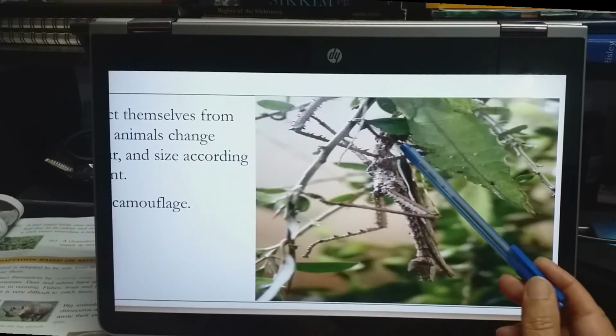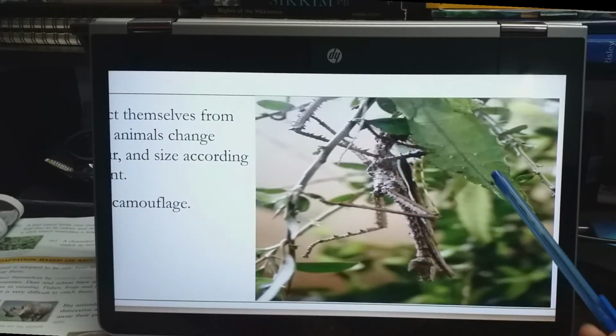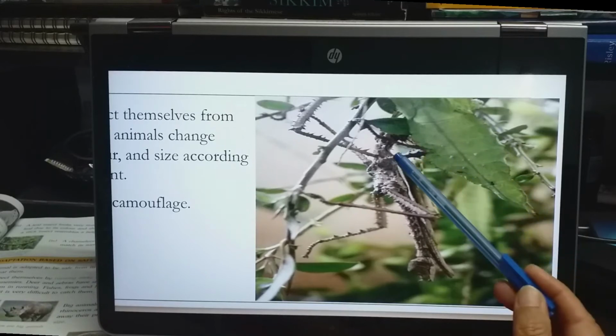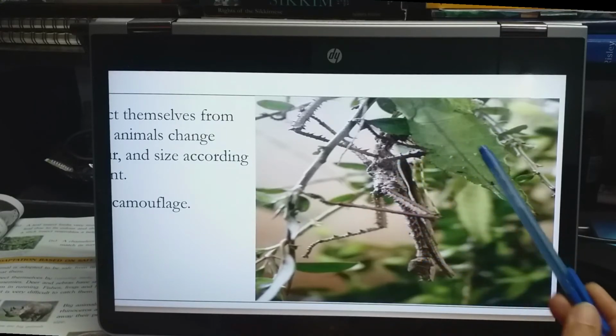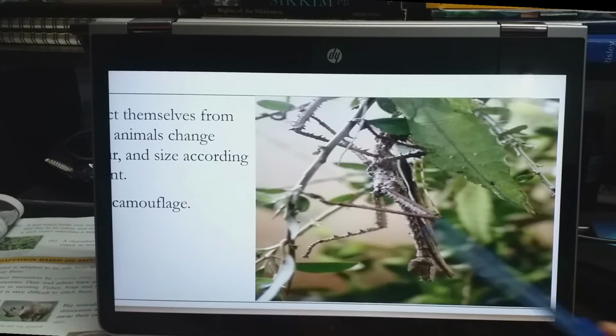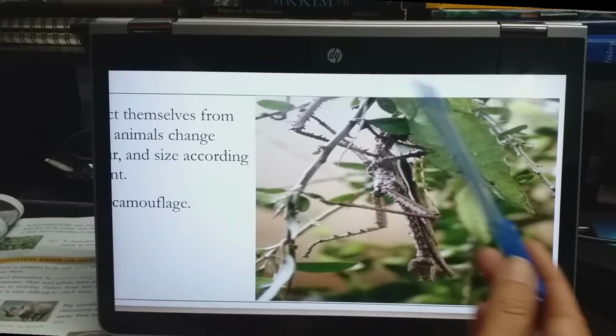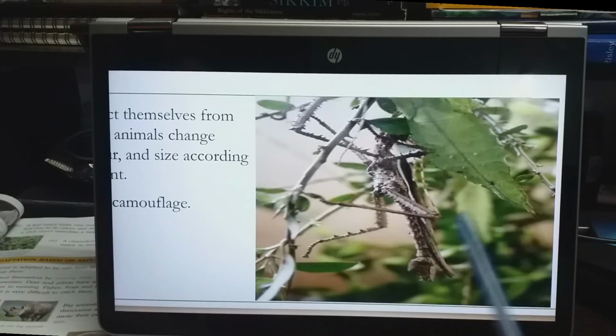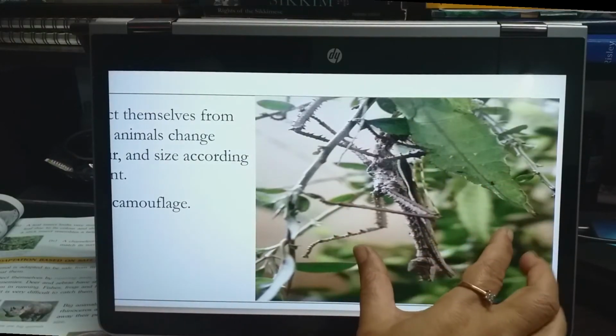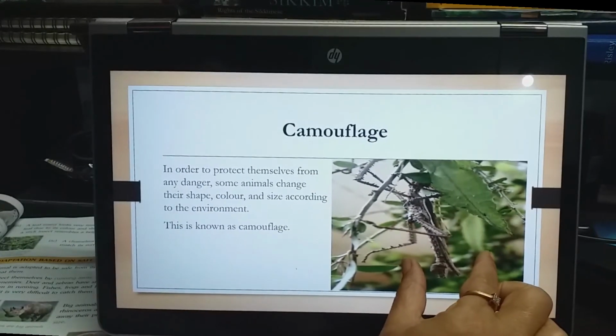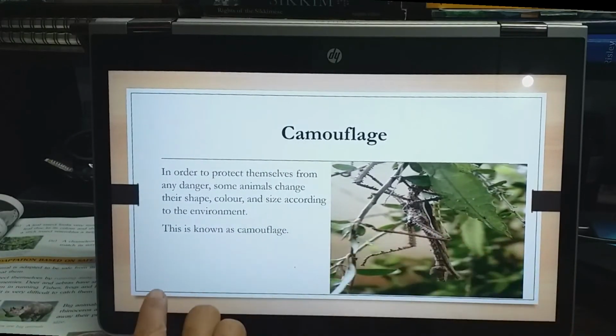Now see, this is an insect, and this is also a leaf insect. This is a leaf insect, and this is a stick insect. Now they look like these branches of the plant only, isn't it? They look like a leaf, and it looks like branches, twigs. That means how they camouflage. Camouflage means they change their shape and color to protect themselves from their predators or their enemies.